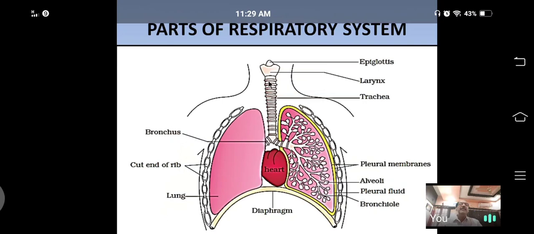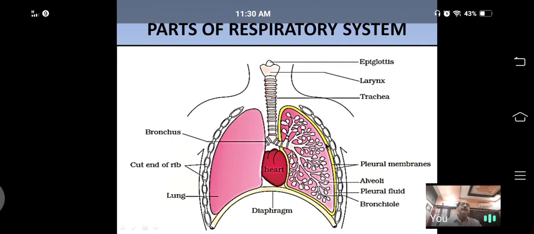The tracheal wall is surrounded by 16 to 18 cartilaginous rings that give support to the tube, and here it divides and produces two branches called bronchus or bronchi. They enter the lungs and produce fine branches called primary, secondary and tertiary bronchioles, all terminating with tiny air sacs called alveoli.